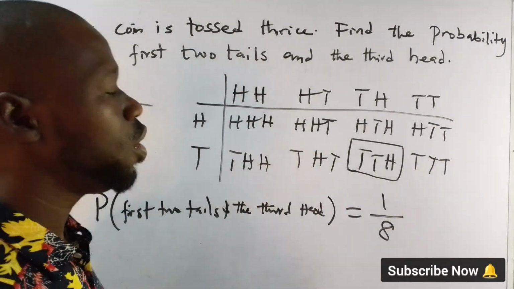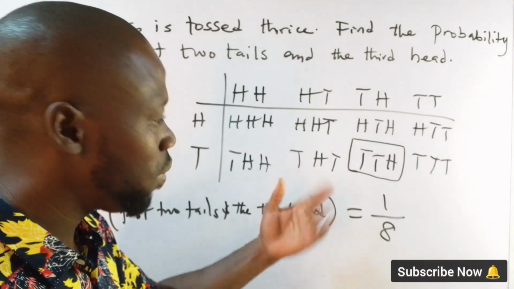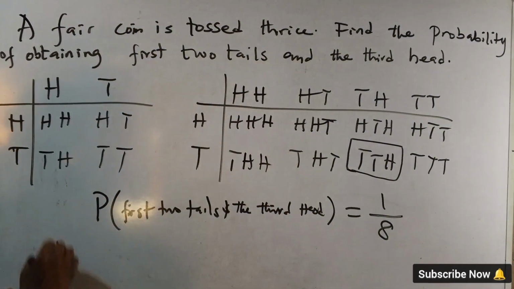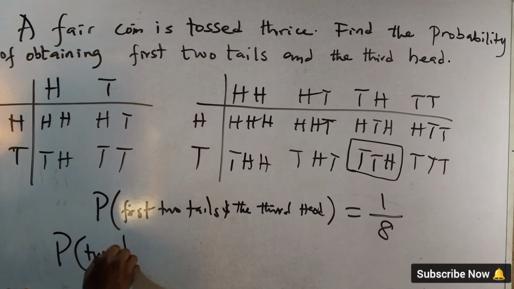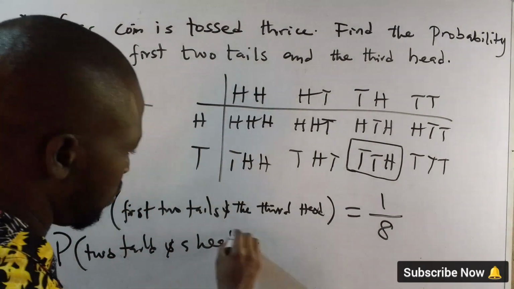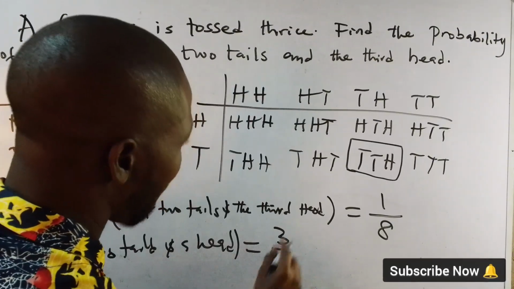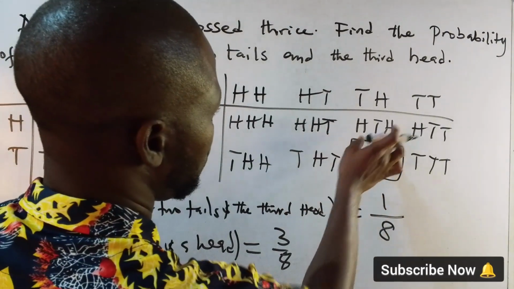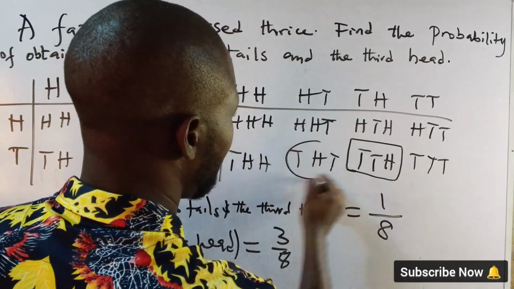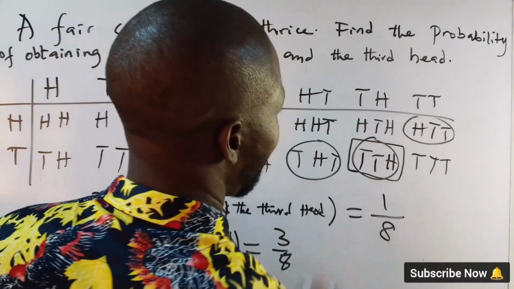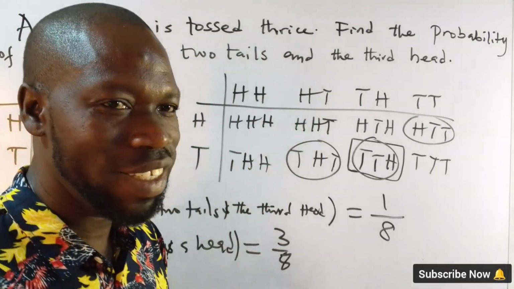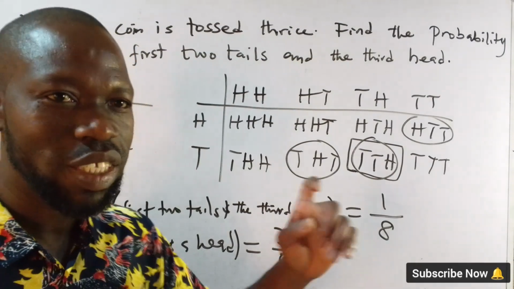But if you are looking at the probability of 2 tails and a head, it would have been 3/8. Why? Because this is 2 tails and a head, this is 2 tails and a head, this is 2 tails and a head. So it only happened these 3 times. Right? Now, I want you to tell me what's the probability of having 2 heads and a tail. Probability of getting 2 heads and a tail.